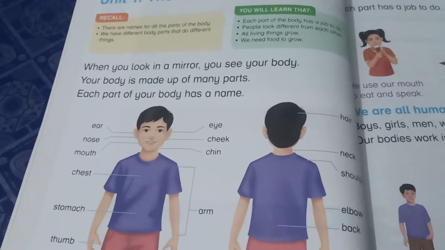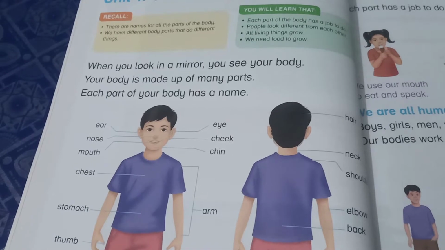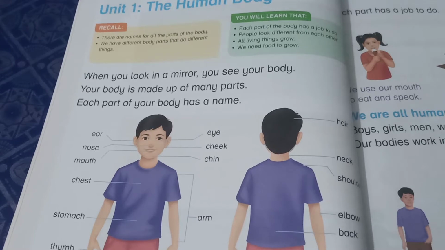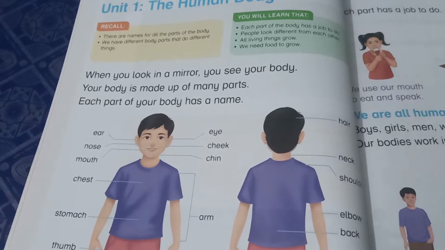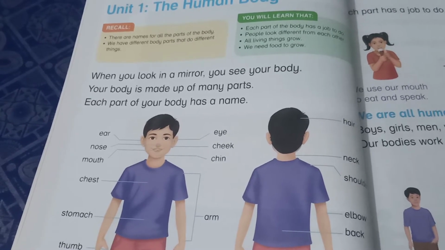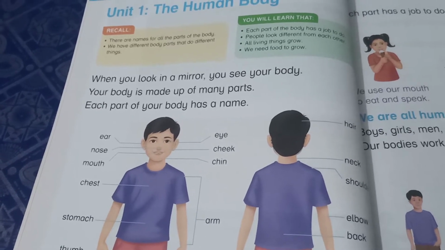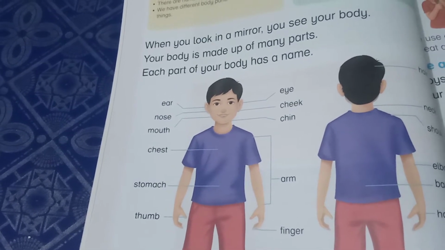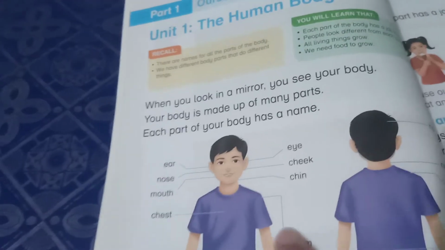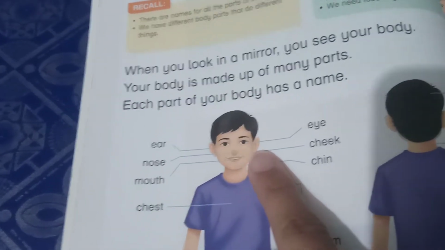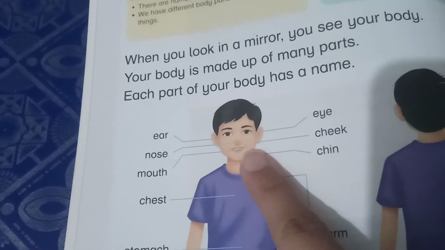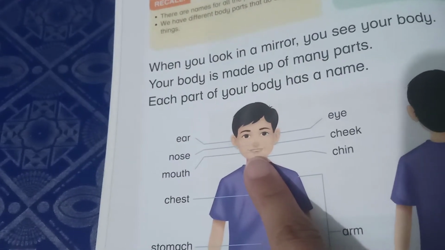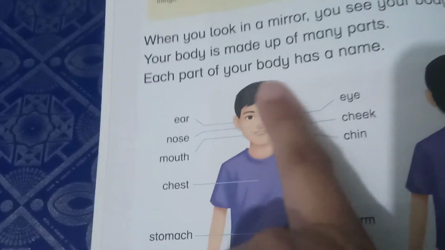Okay, let's see how many body parts are there in our face. Can we count them? Like we have 2 eyes, 2 ears, 2 lips, nose, chin, cheeks. All of these are body parts of our face. So count them, how many they become. We have 2 ears, 2 eyes, 2 lips, 2 cheeks, a chin, a nose, a mouth. So there are more than 10 or 11 body parts on our face only.